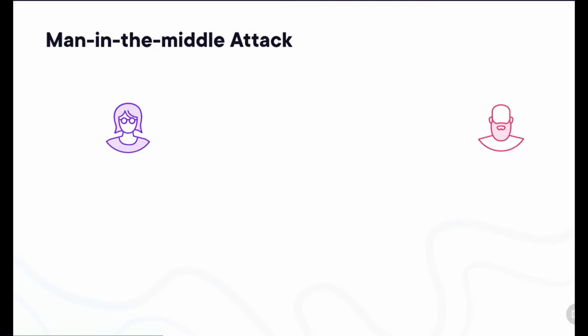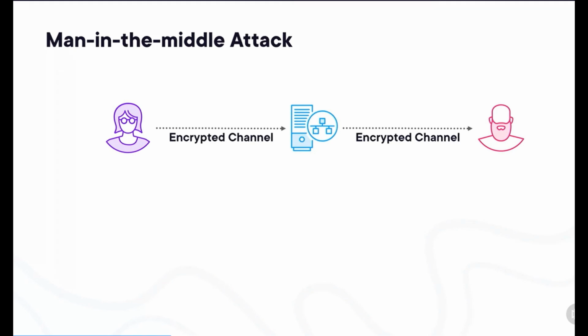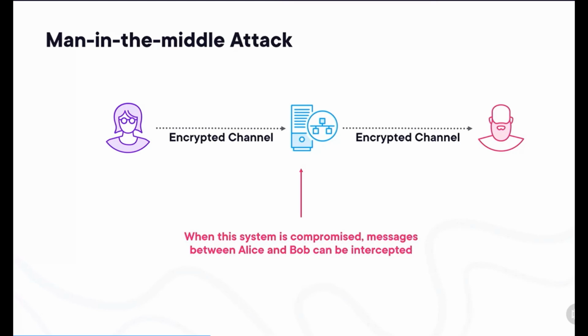Let's assume Alice and Bob are communicating and they want to do that securely, but there is a system in the middle to which Alice sends encrypted messages. That system decrypts the messages and then re-encrypts them before sending them to Bob. When this system in the middle is compromised, messages between Alice and Bob can be intercepted on that system. Now that's not necessarily a problem per se. For example, many companies use this approach to inspect traffic coming into their network or going out of their network. But it is a very important thing to keep in mind. If you don't use end-to-end encryption, you can be open to man-in-the-middle attacks.